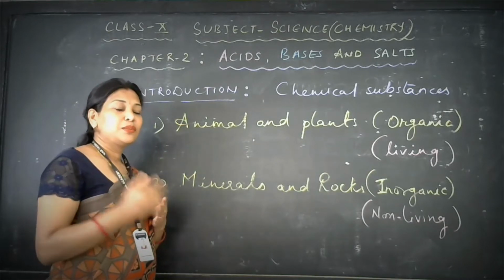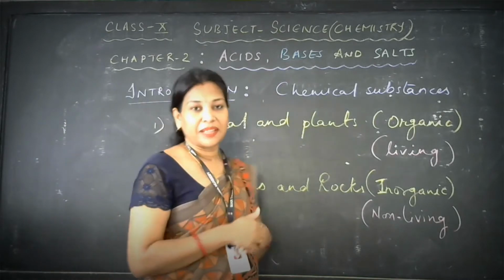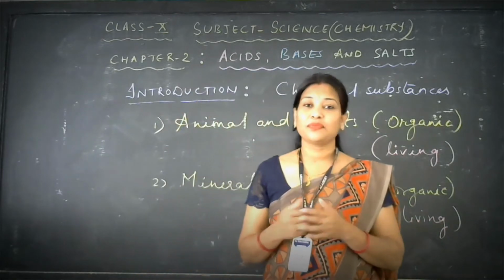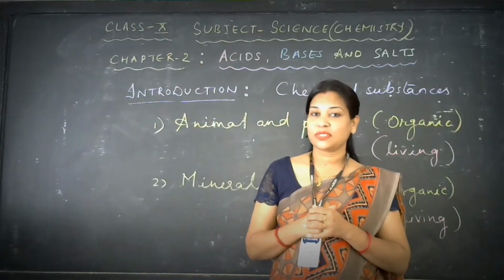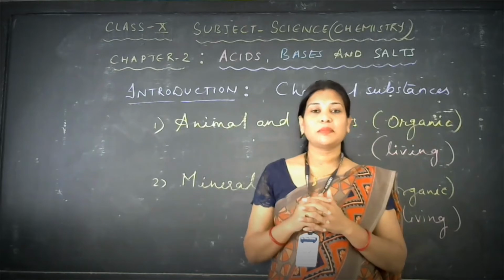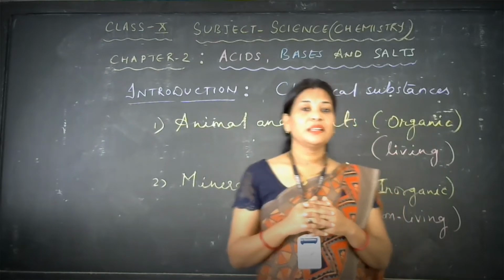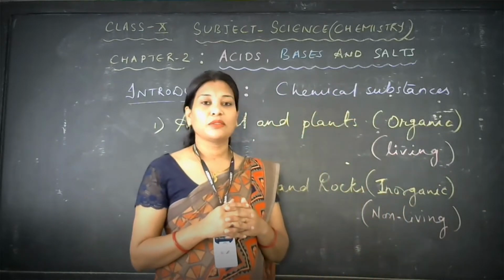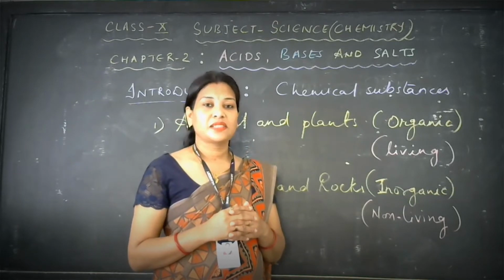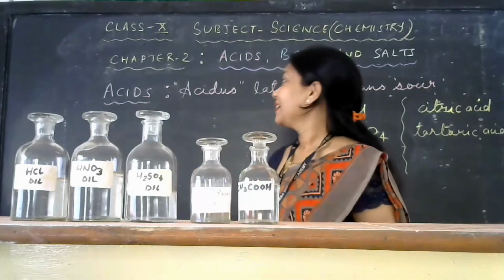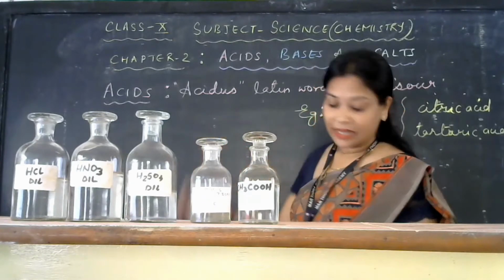You might have experience of an ant bite. If an ant bites, why do we have a sensation of inflammation, and why does the affected part become red also? It is because of the presence of acid in the ant sting. Acids. Now let us see what acids are.